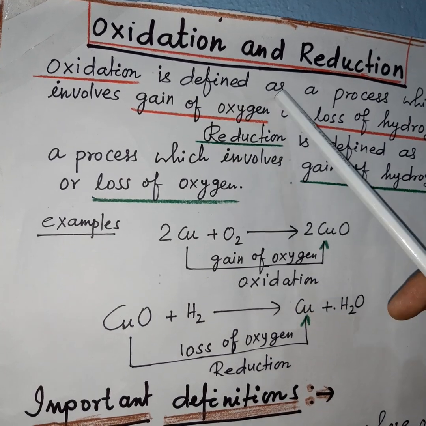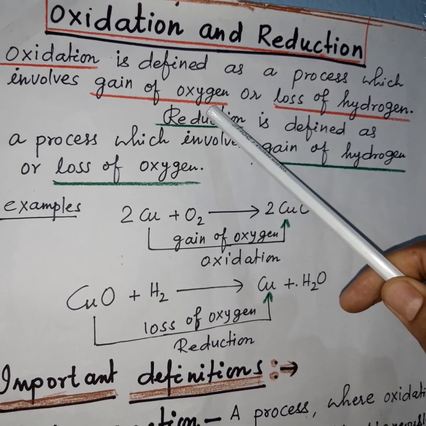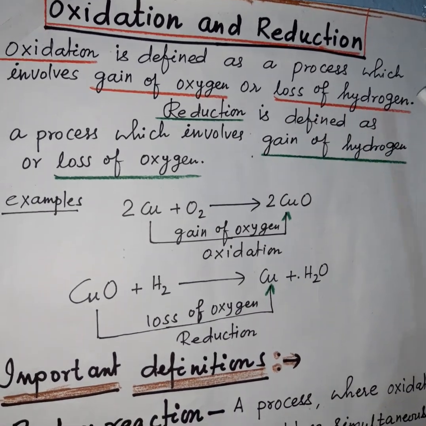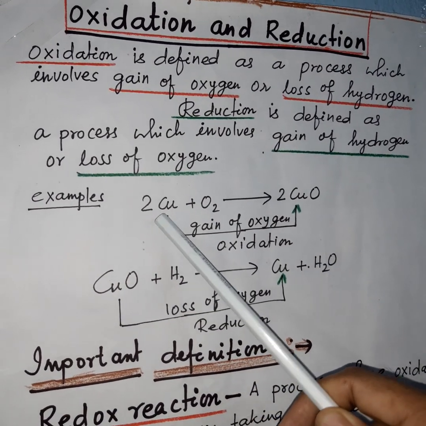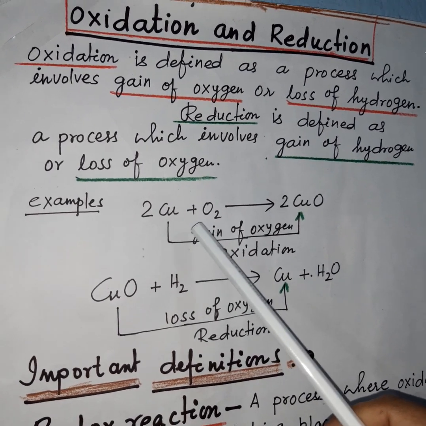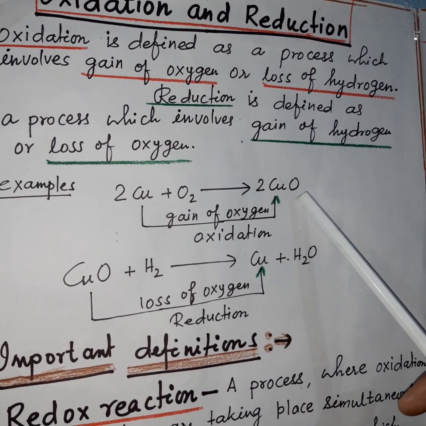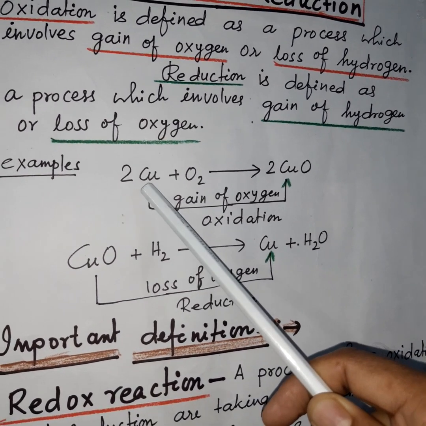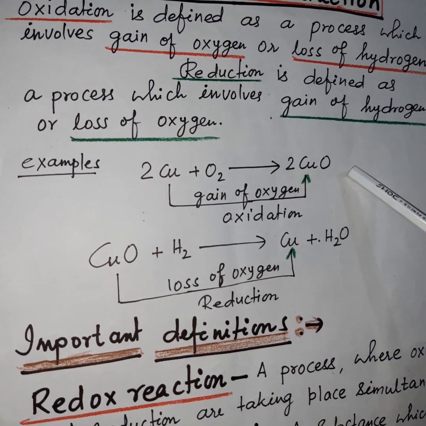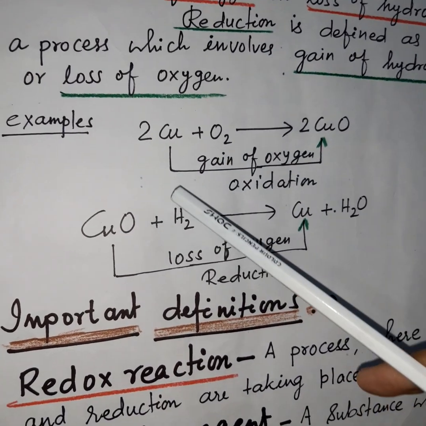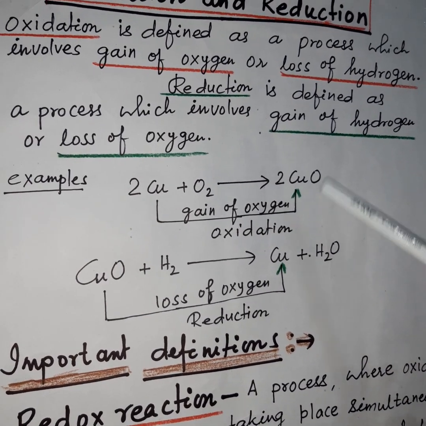Oxidation is defined as a process which involves gain of oxygen or loss of hydrogen. It can be explained by the example: when copper is treated with oxygen, copper oxide is formed. In this reaction, copper gains oxygen to form copper oxide. That's why it is an example of an oxidation reaction.